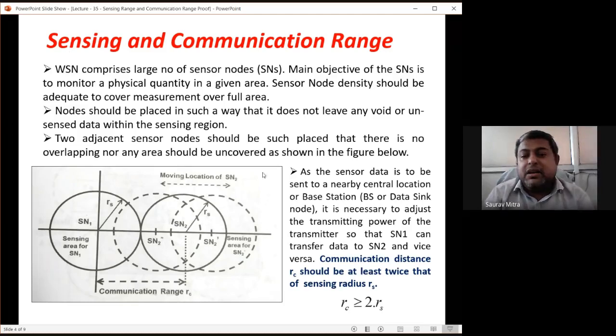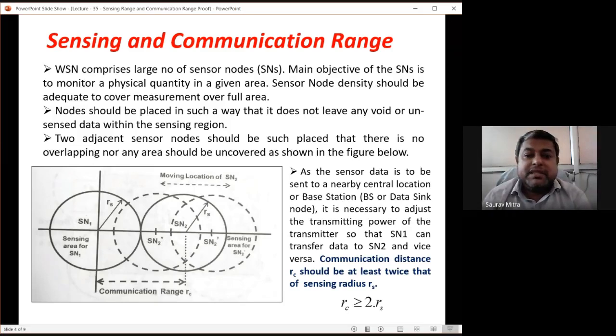So this explanation is given here: a WSN comprises a large number of sensor nodes. SN stands for sensor node. The main objective of the sensor node is to monitor a physical quantity within a given area. Sensor node density should be adequate to cover the measurement over the full area. That means there should not be any point within the area which is not sensed.